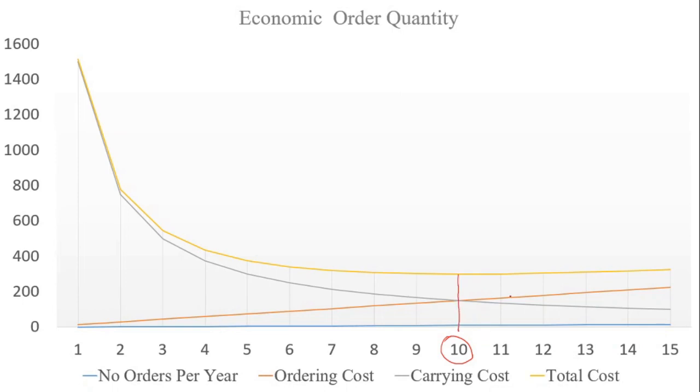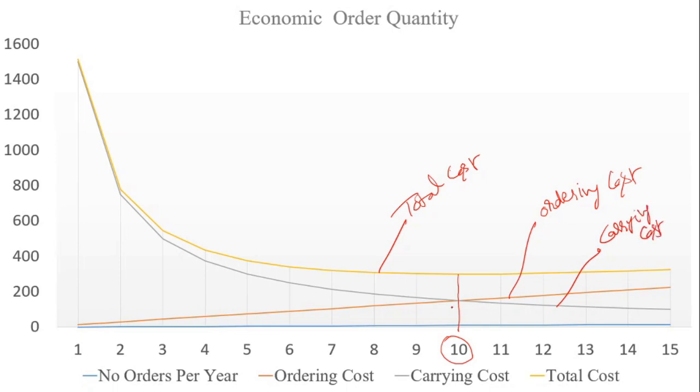This red color is ordering cost, this yellow curve is total cost, and this curve is carrying cost. Carrying cost and ordering cost both intersect at 10 orders. That is our EOQ.